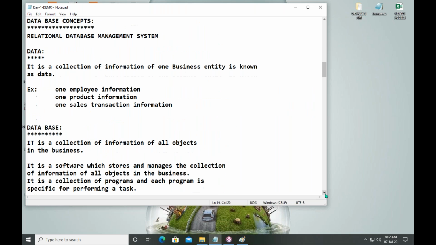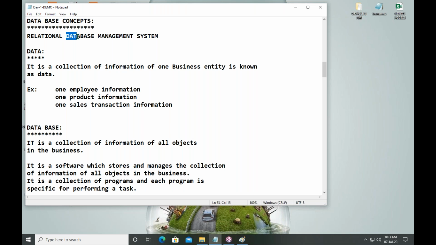Now, what are the database concepts? So I am explaining about RDBMS. D for data. What is data? Data means a collection of information of one object. Collection of information of one object, that is called data. Like one employee's information, one product's information, that is known as data. It is related to only one item, one object or one transaction.